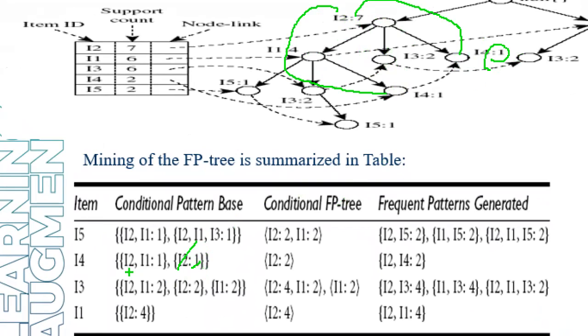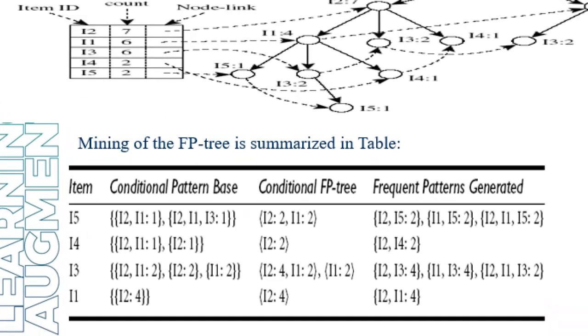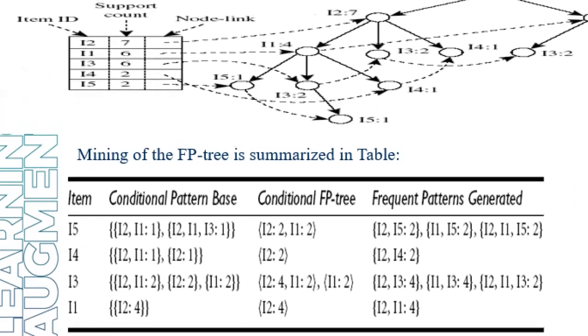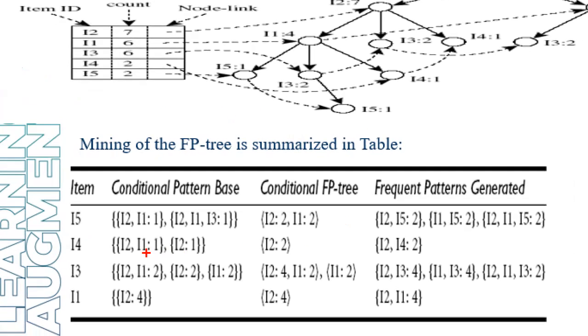So here I may combine it. I2 occurs two times, I1 is only one occurrence. It is lesser than the minimum support count, so I am ignoring I1, because I1 occurs only one time. I2 occurs two times. This is the conditional FP tree. So I'm attaching I2 and I4 and giving the support count as 2. So this is for I4.